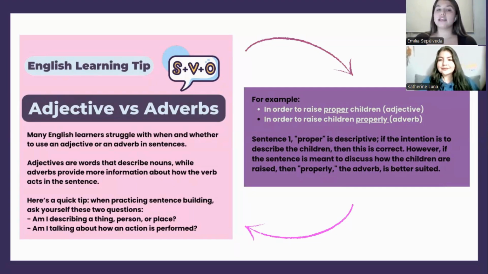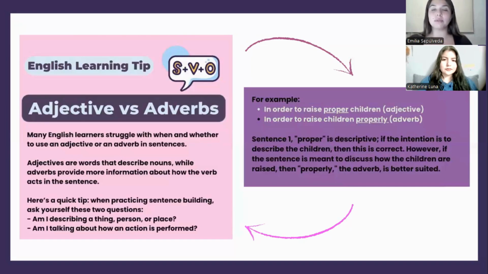So, the biggest tip that we have for you is these two questions. The first one is, am I describing a thing, a person, or a place? Or am I talking about an action, how an action is performed?